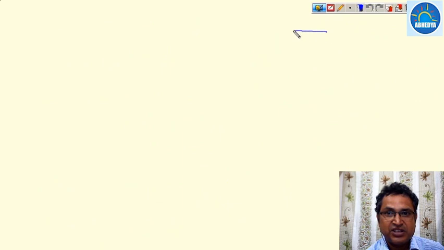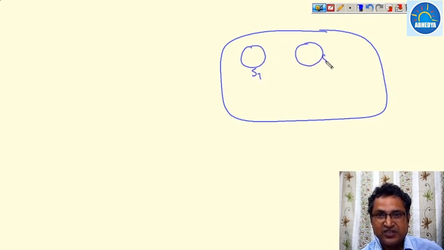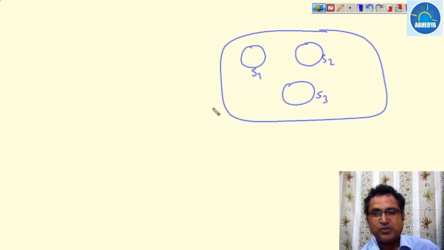Suppose we have a system in such a way that this is a system and there are some small systems like S1, S2, S3, they are the subsystems.